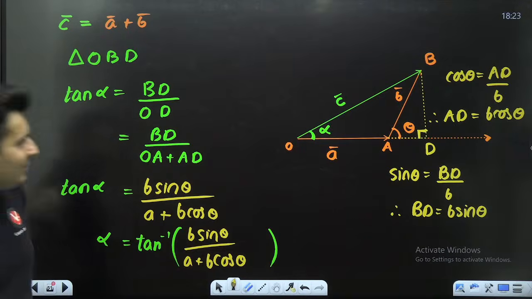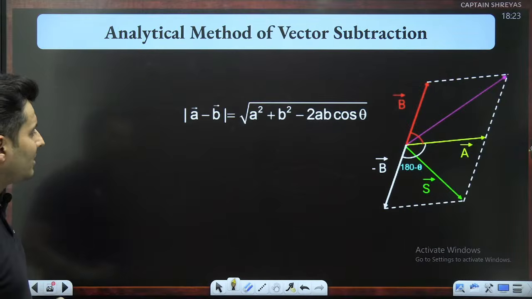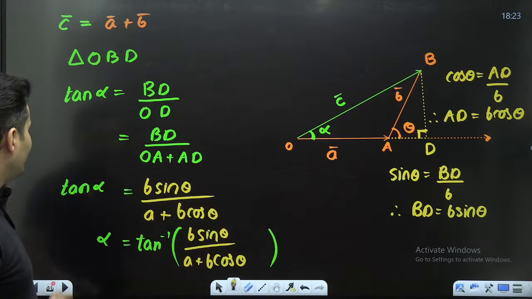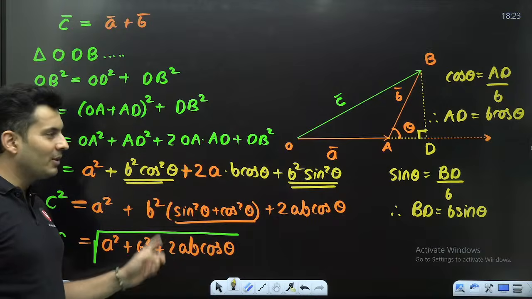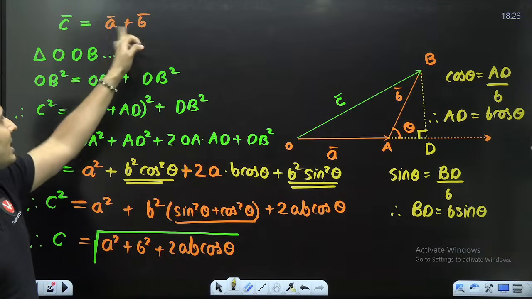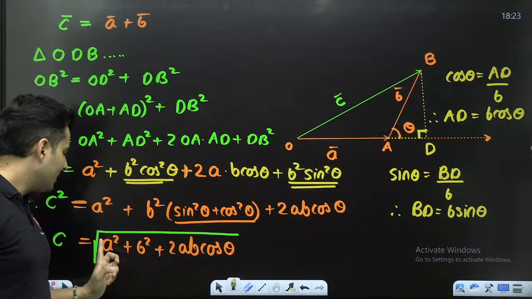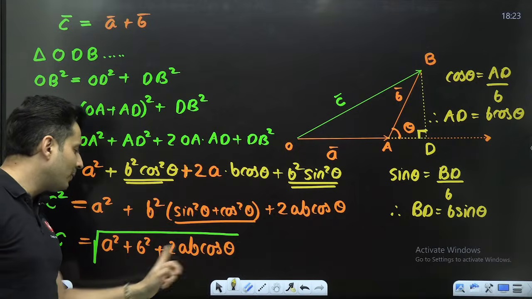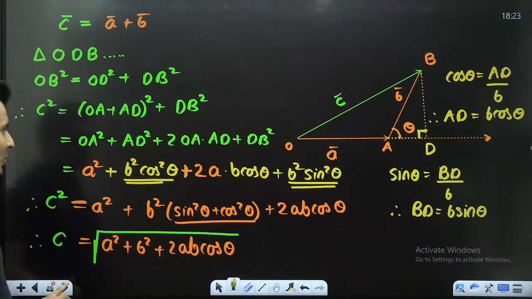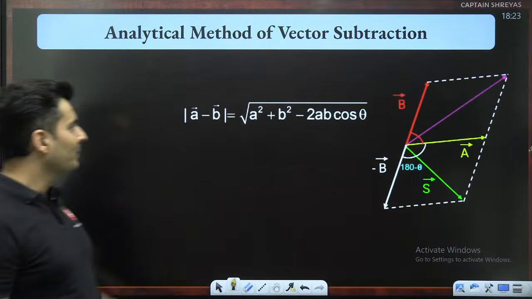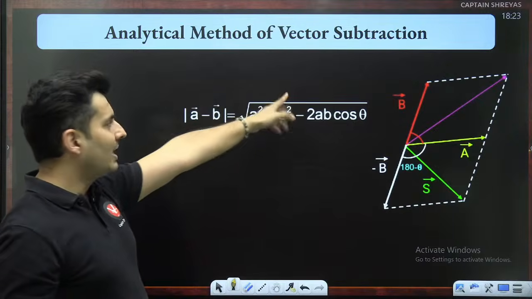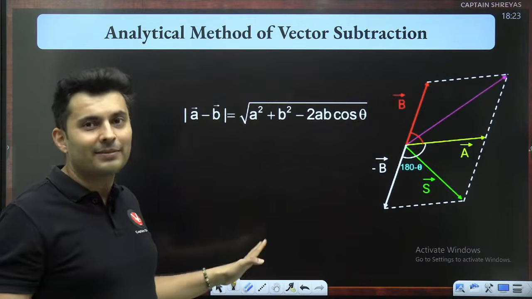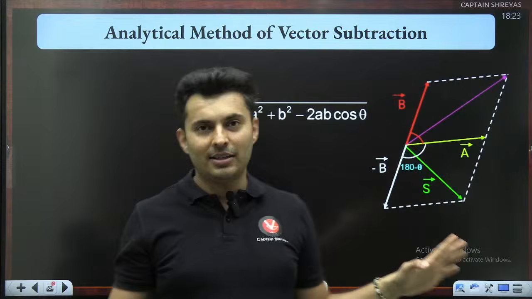Yes, moving on, now that we know that this is the formula, do you know that there is also a formula for vector subtraction? You can guess, instead of C being A plus B, if it was A minus B, the only difference is this will be A square plus B square, and instead of plus 2AB cos theta, this will be minus 2AB cos theta. You can see that right over here. A square plus B square minus 2AB cos theta if it is subtraction. That's the only difference.